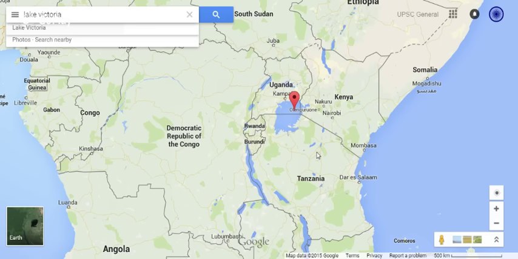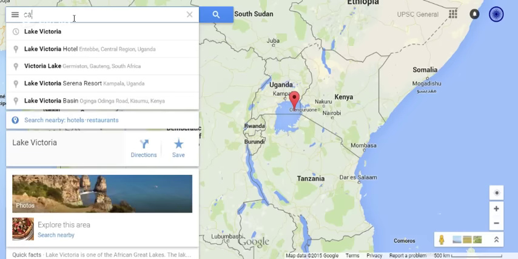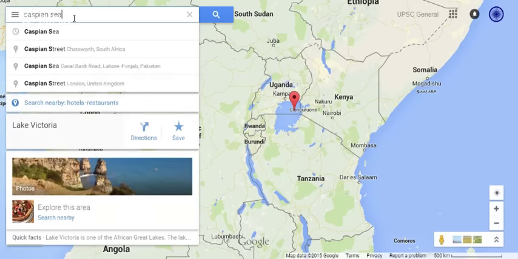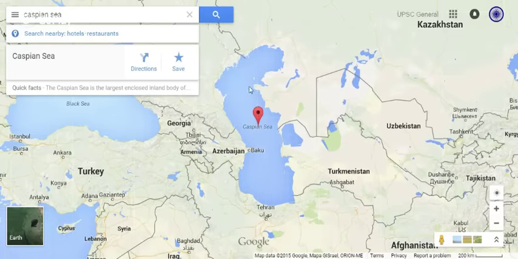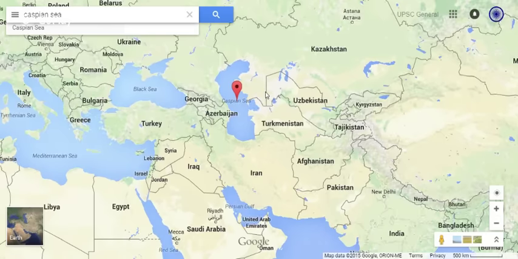Then let's look at the Caspian Sea. It is also an endorheic lake. That means it has no outflow. This Caspian Sea is shared by countries like Kazakhstan, Russia, Azerbaijan, Iran, Turkmenistan.